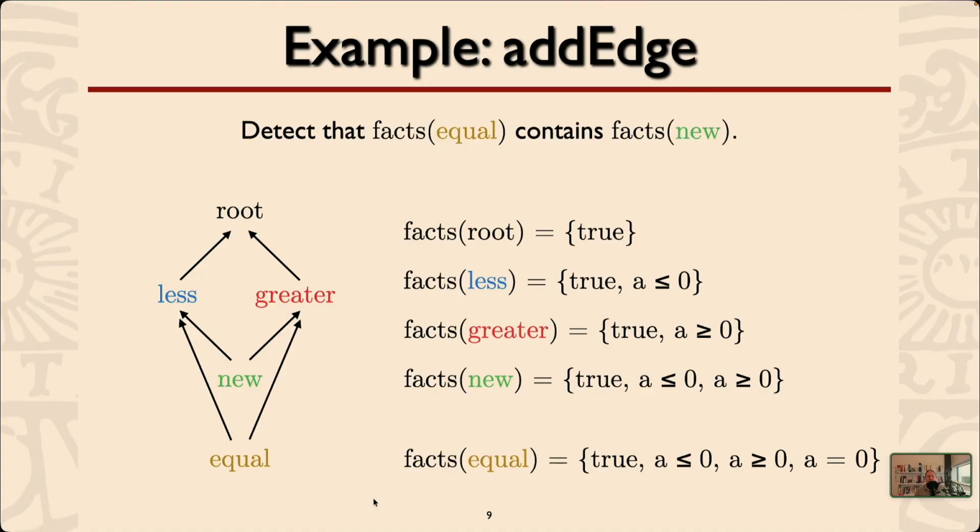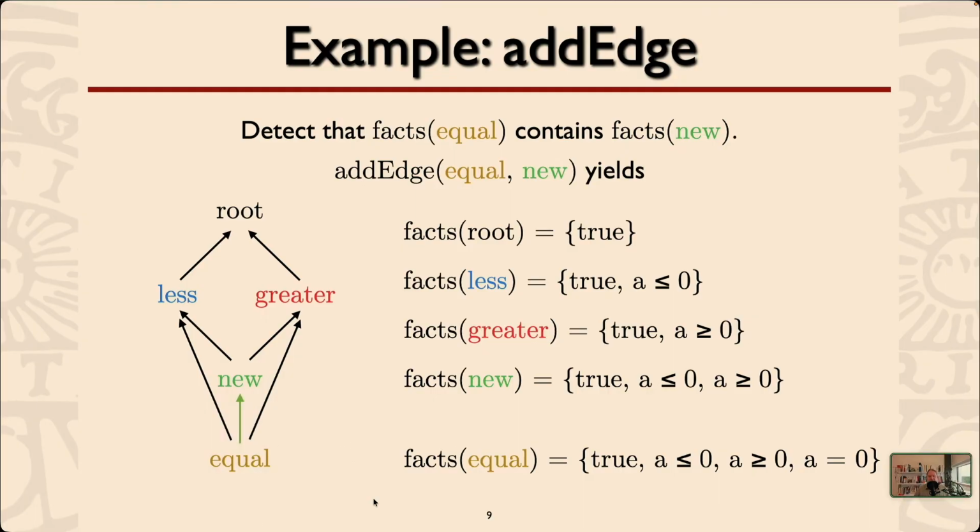We can now look at the structure that we have and say we run some kind of mop-up reasoning pass. And we detect that the facts of equal actually contain all the facts of new. Well, equal also says that a is less than or equal to 0 and a is greater than or equal to 0. So we have detected this fact. This external algorithm can then say, okay, we add an edge from equal to new, like that.